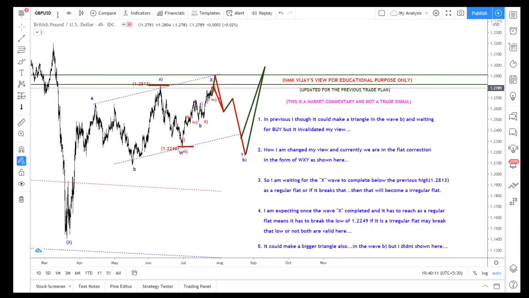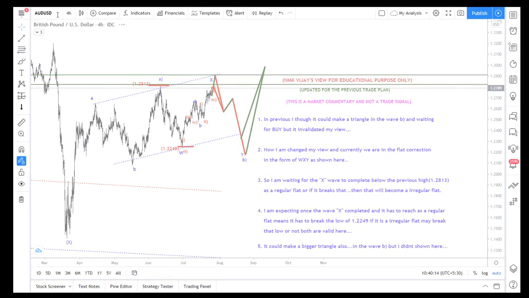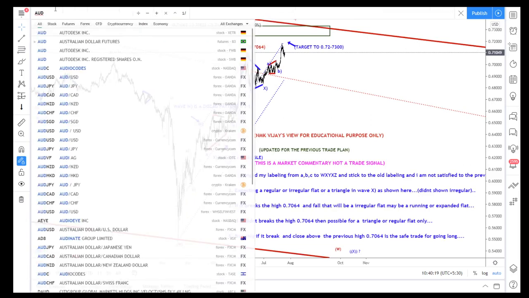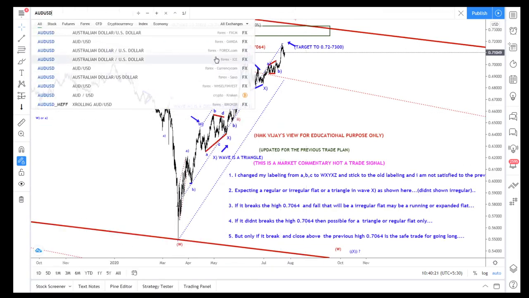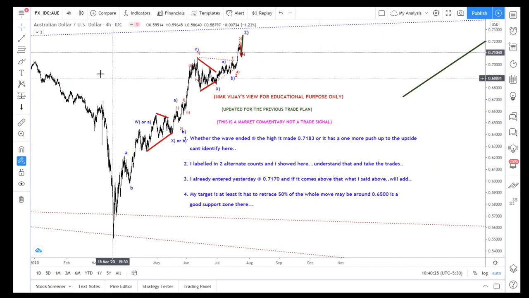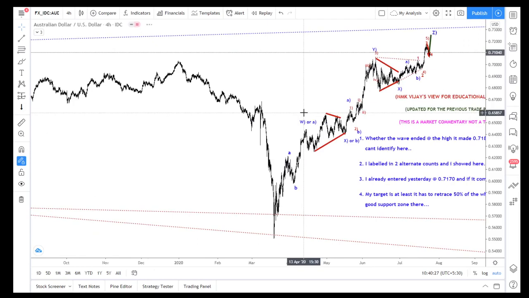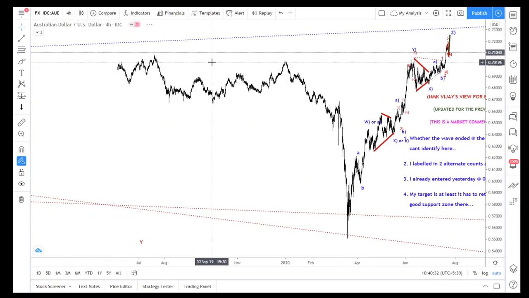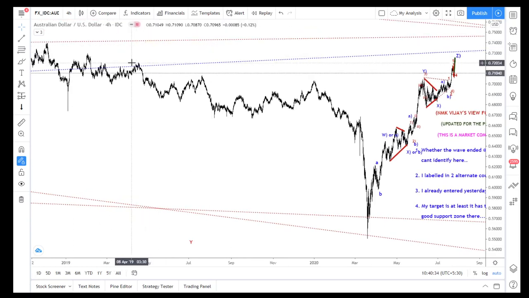So let's move on to the Australian dollar. Australian dollar also already reached the major resistance zone here, the exact resistance zone. So within this zone it has to decline.